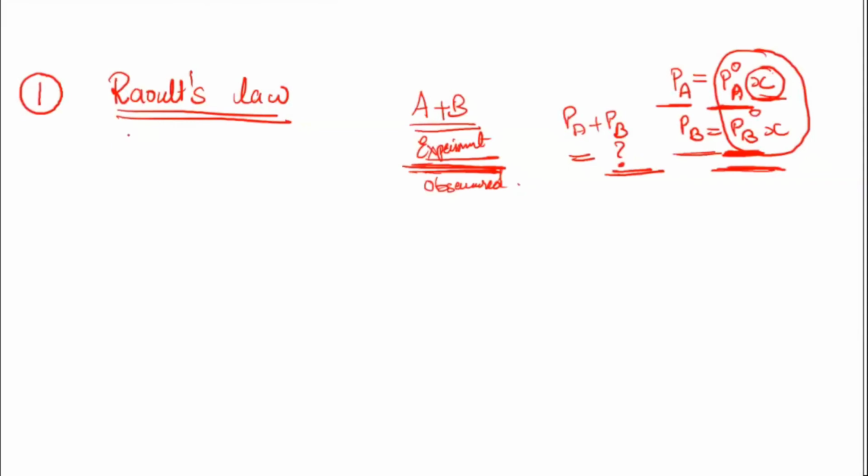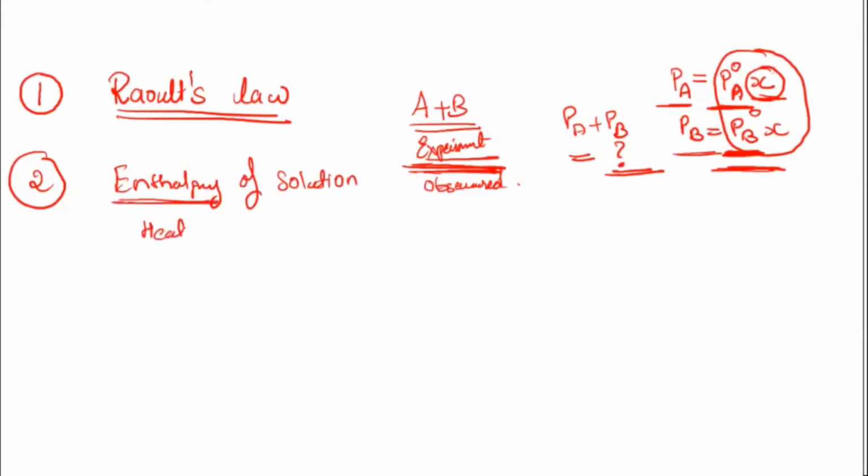Second parameter which we decide is enthalpy, the enthalpy of the solution. Basically the enthalpy change. In thermodynamics you have studied about enthalpy. Enthalpy is the heat change. You are measuring whether these particular liquids, when they are mixed together, will have any heat change.